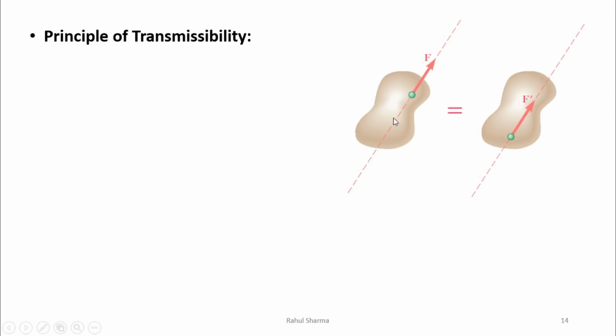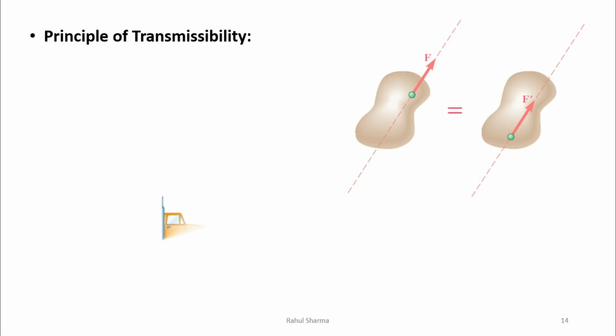Let's say first we take this body and at this point 1 we are applying the force in this direction, and this force has a line of action like this. After some time we are not applying the force at this point, we are applying the force here at the second position but on the same line of action of the force. Then there will be no net change in the equilibrium of the object.